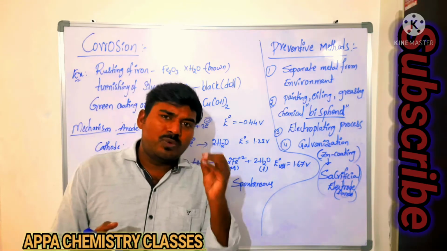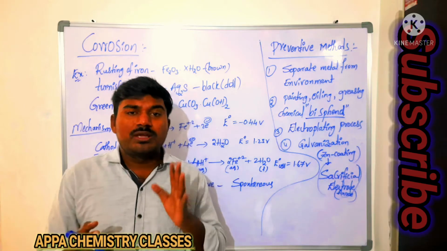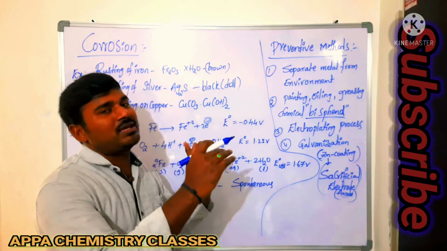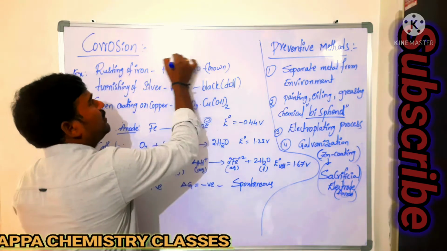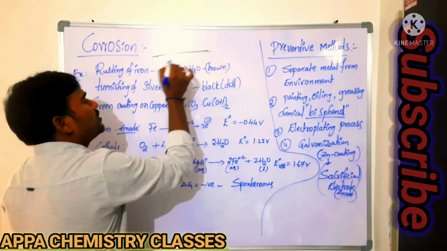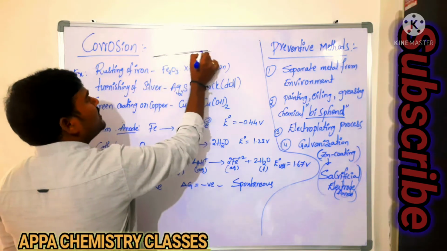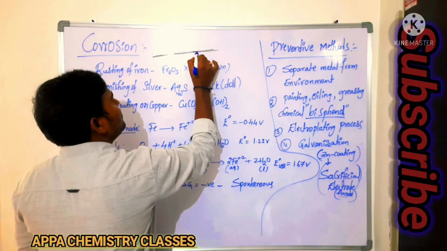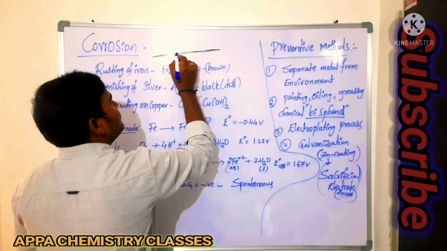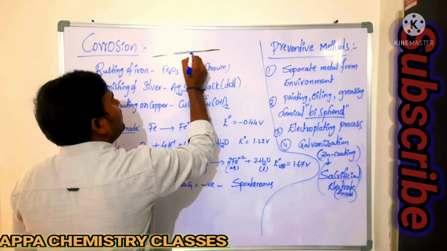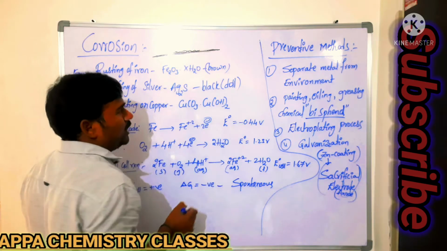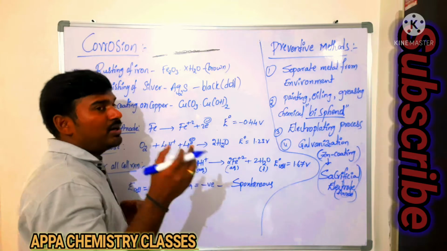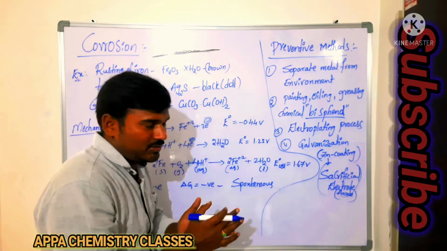First, we have to see what is meant by corrosion. Corrosion is nothing but some undesirable substance formed on the surface of the metal. That undesirable substance, which is not useful, formed on the surface of the metal, is said to be corrosion. The metal forms an undesirable compound whenever it reacts with the environment.